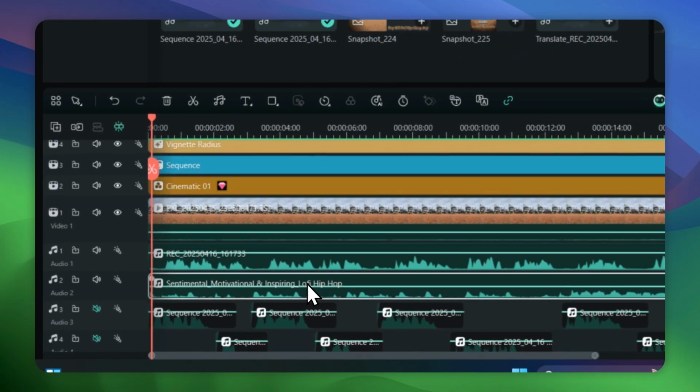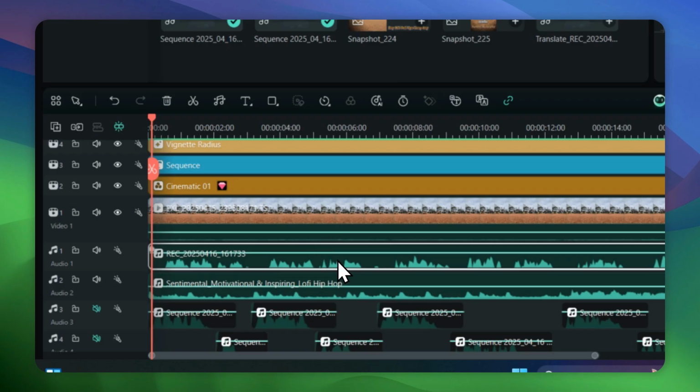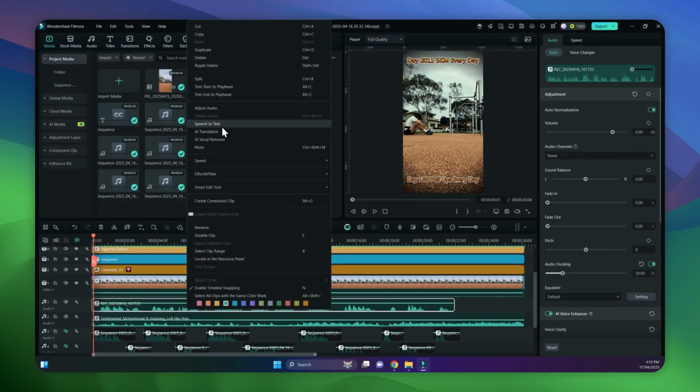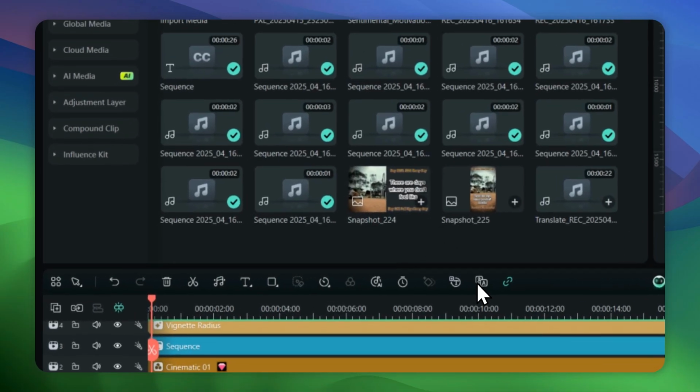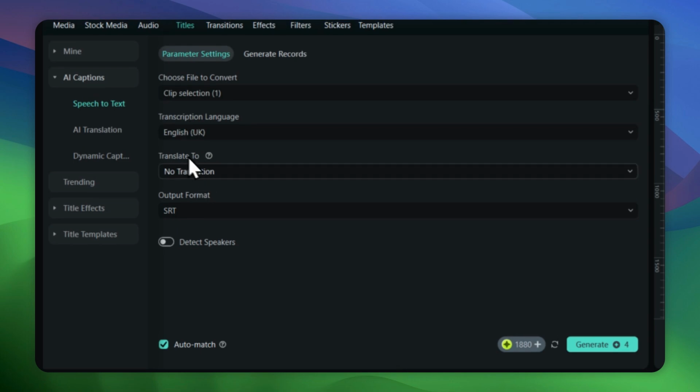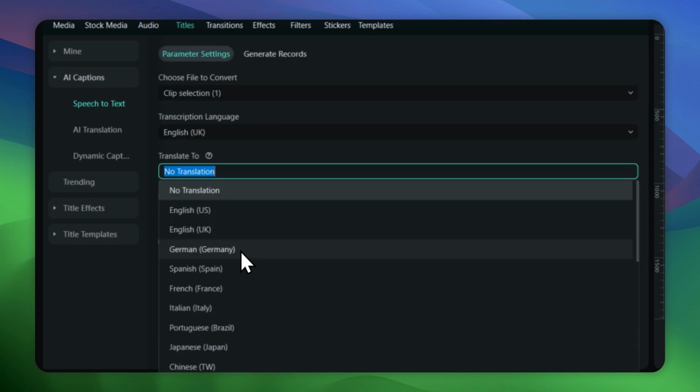Okay, so let me see here. I'm just going to select the audio. This is my audio recording. Right click, select speech to text. And it's got the option here to translate to. I'm going to pick